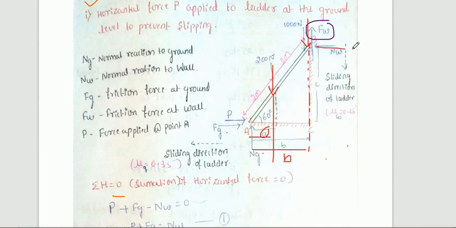Then Nw is also a force, we need to take the moment. The force is here, the line of action of Nw is here, the point is here, and the perpendicular distance means from here to here, which I have considered as C.